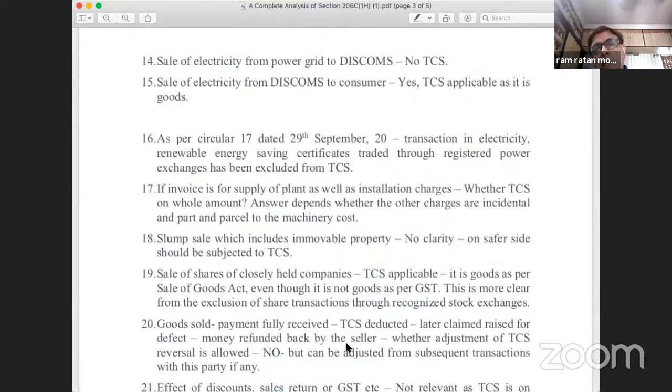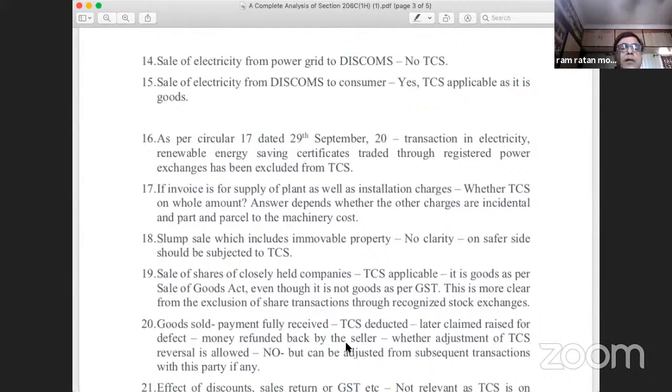Now, friends, what is an actionable claim? An actionable claim is an item like, I can give an example, an insurance claim. Suppose there is an insurance claim which we have lodged against an insurance company for loss of goods or for fire or whatever it is. That claim is called an actionable claim. As per the Sale of Goods Act, actionable claims do not fall within the definition of goods. I have already told you in the beginning that in my humble view, the definition of goods as given in the Sale of Goods Act will be applicable for the purposes of Section 206C(1H), but we again need a clarification from the department.